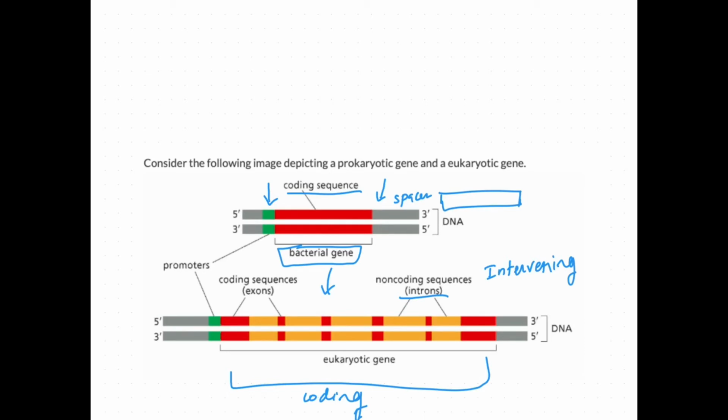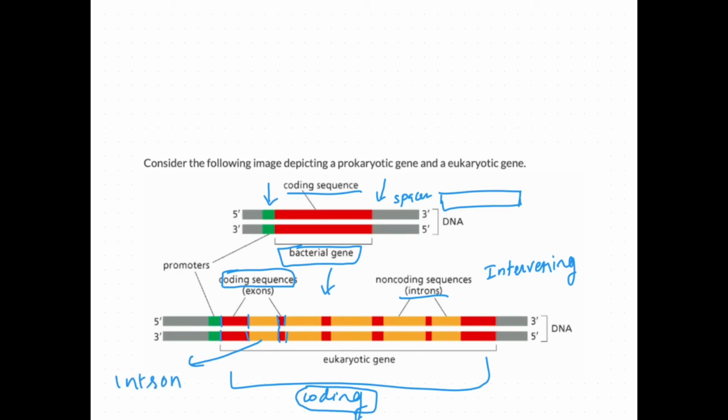Actually this portion should contain some information to make a protein, but within this coding region the information is not continuous. In between the coding sequences there is an intervening sequence. This is known as an intron.